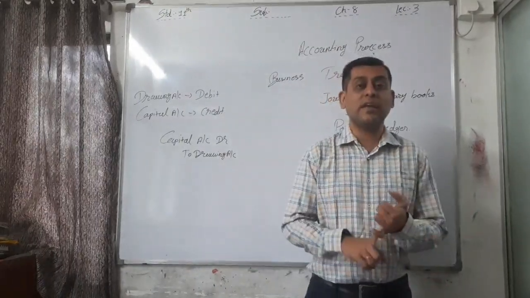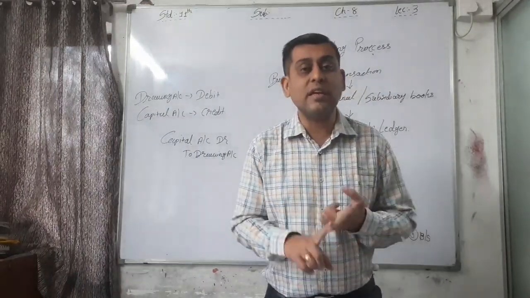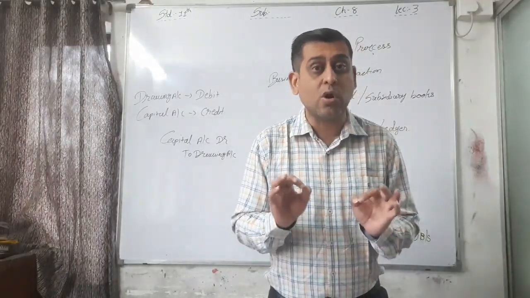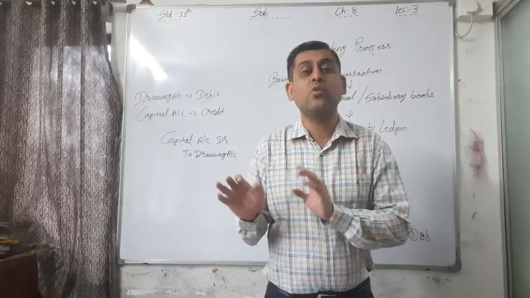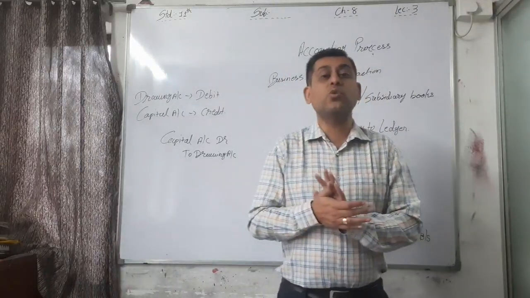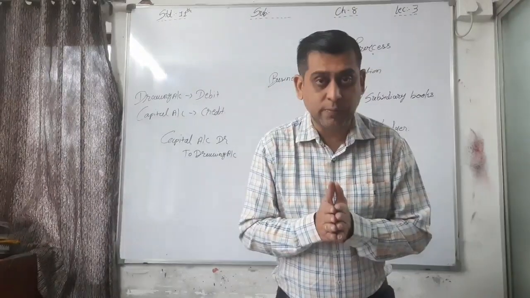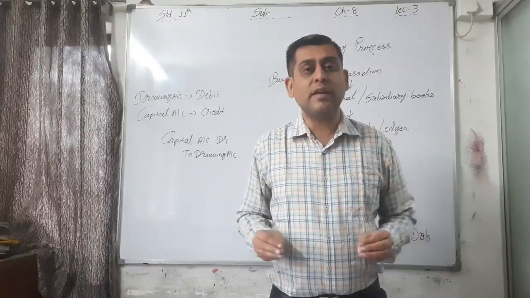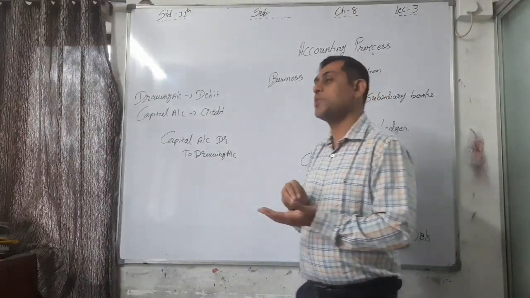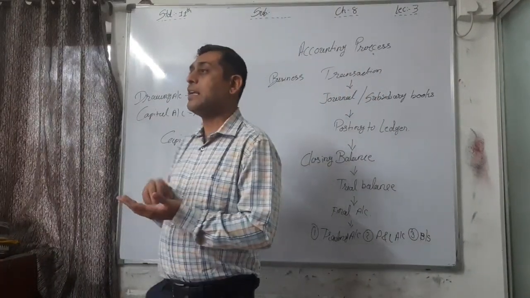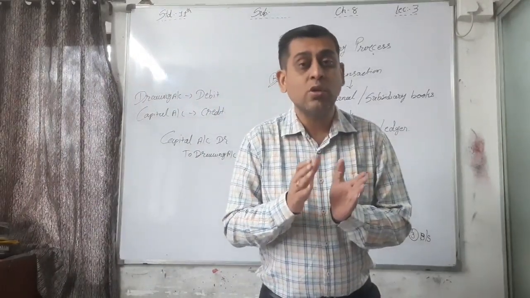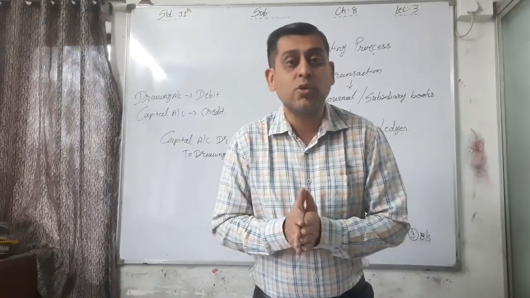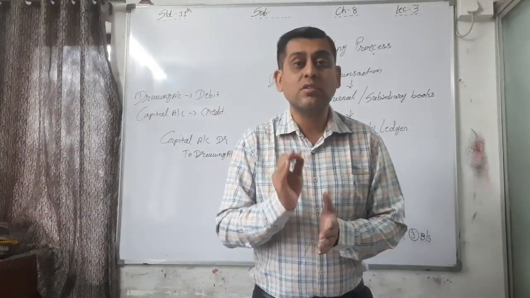Now see, all the remaining income and expense accounts, only income and expense accounts, are transferred to profit and loss account. All the remaining income as well as expense accounts are closed at the end of the year and then transferred to profit and loss account.